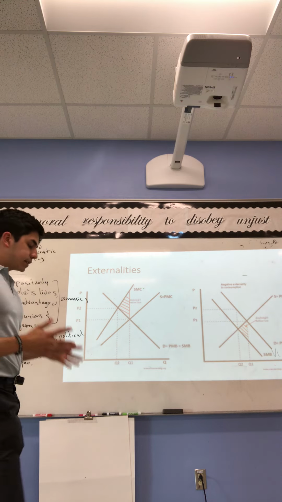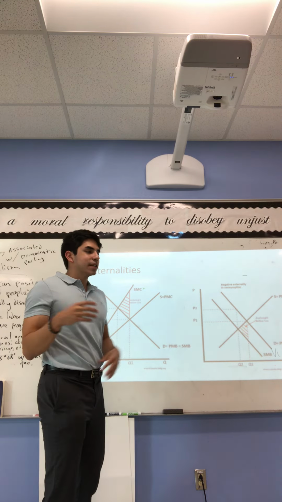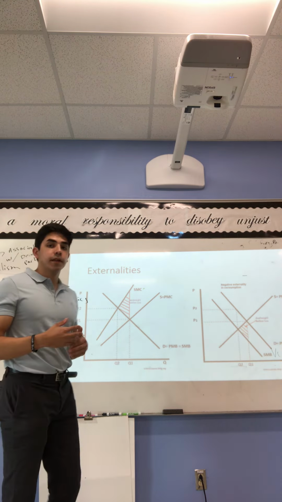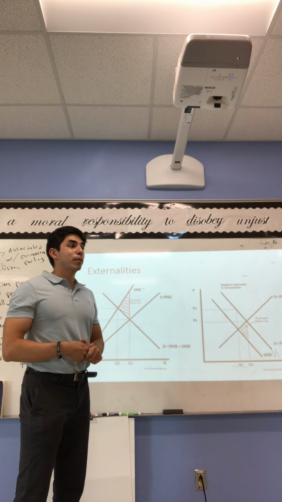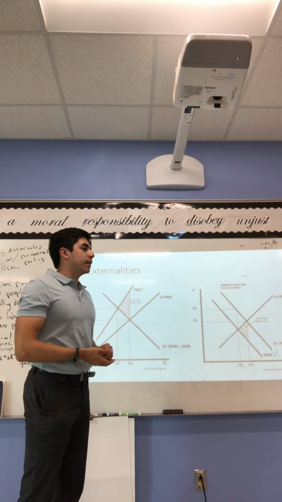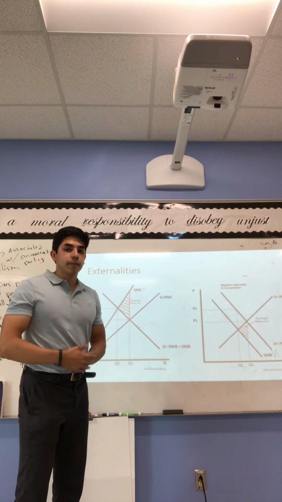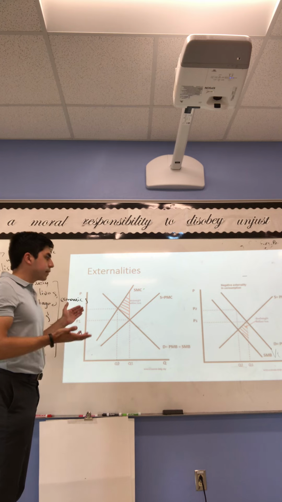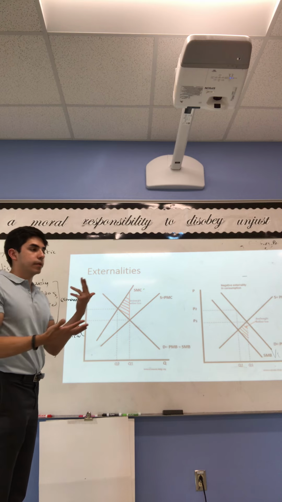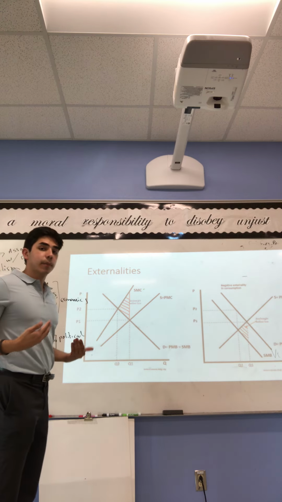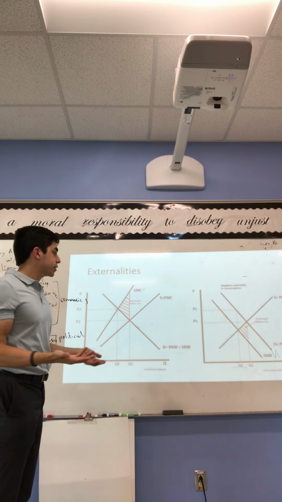And we made this assumption. It's called the first welfare theorem of economics. Sort of a big phrase. But the idea is that markets, when you leave them to their own devices, in perfectly competitive markets, absent a market failure, will produce the social welfare maximizing quantity. And they will operate in equilibrium, right? And so an externality is one type of market failure, where the cost or benefit of a market transaction between producers and consumers is not just internalized by the parties engaged in the transaction, but is externalized, meaning somebody also bears the consequences of your actions.